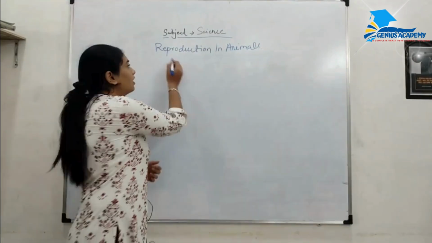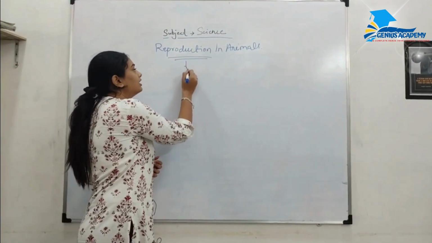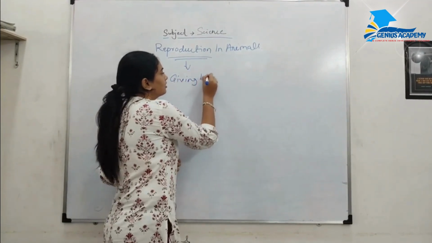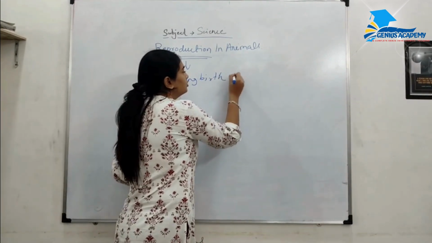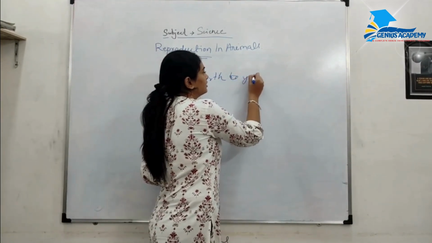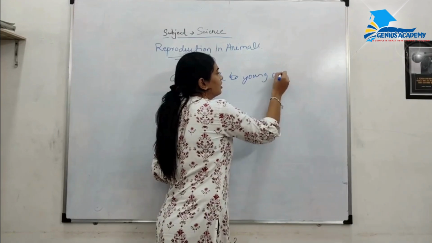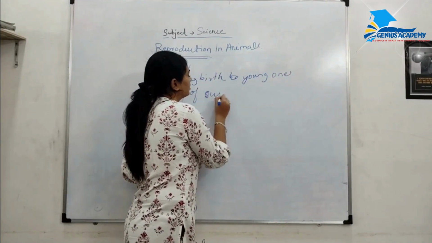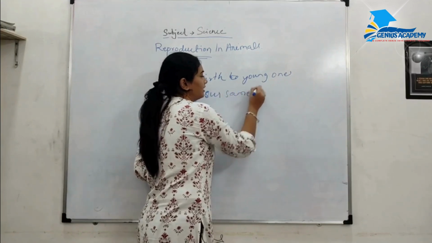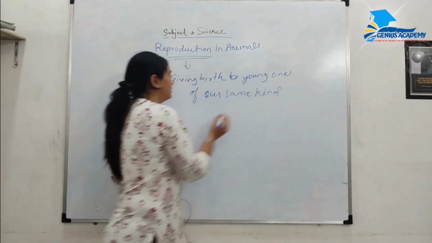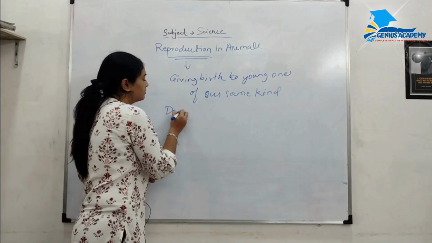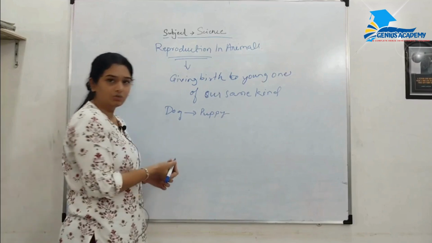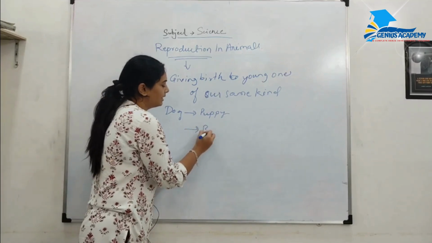So first of all, what is reproduction? Reproduction is giving birth to young ones of our same kind. For example, a dog gives birth to a puppy and we humans give birth to babies.